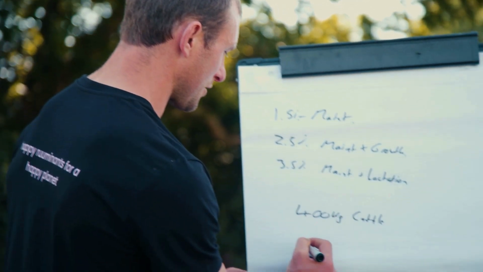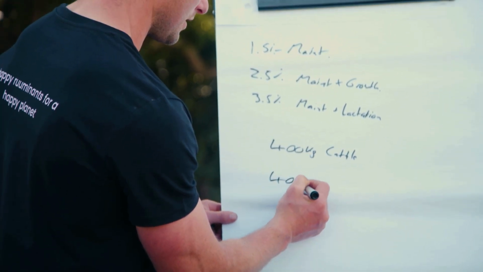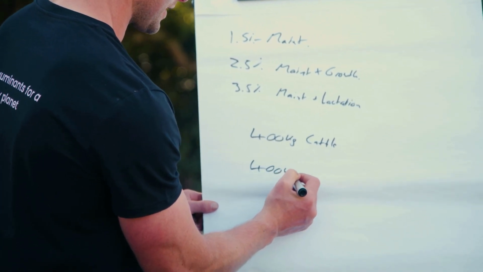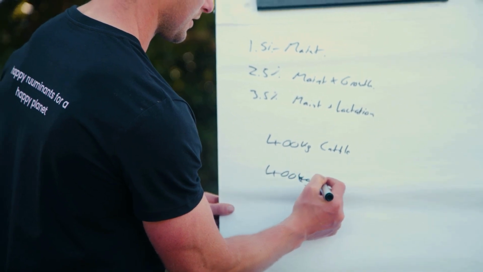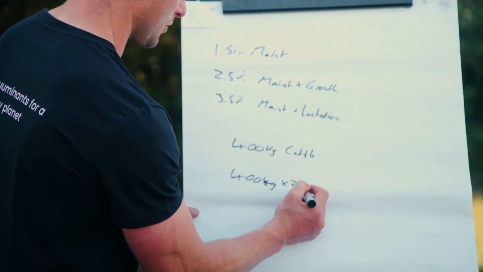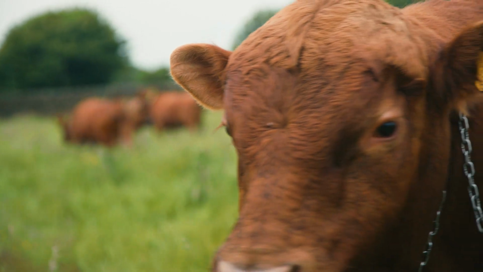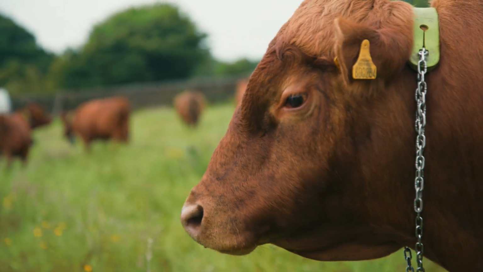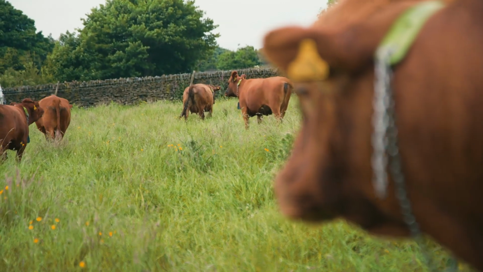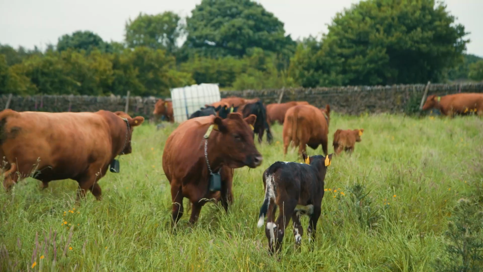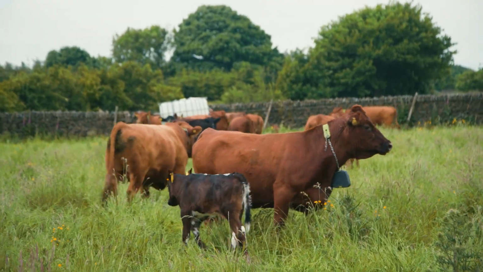So we do 400 kilos as the average weight, times 2.5% equals 10 kilos of dry matter per day.